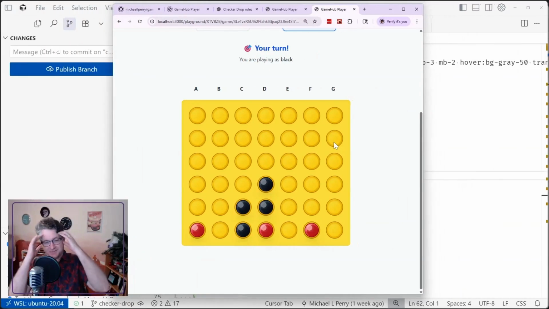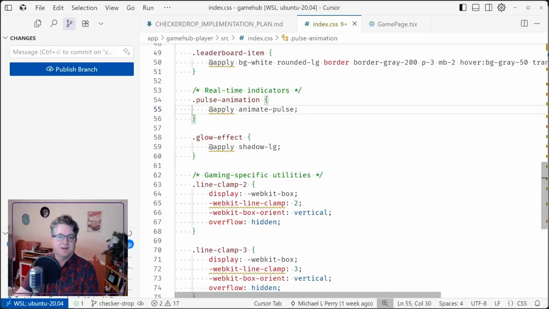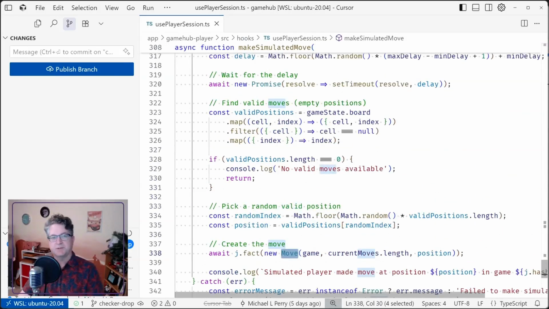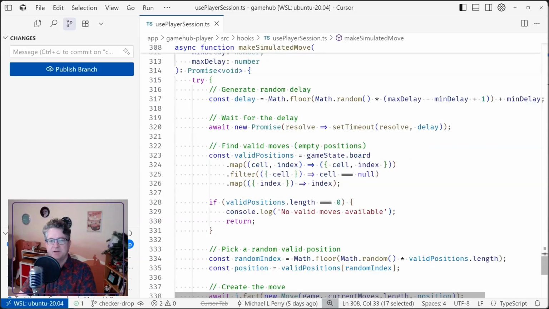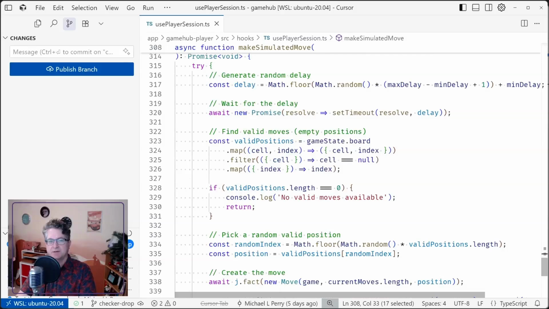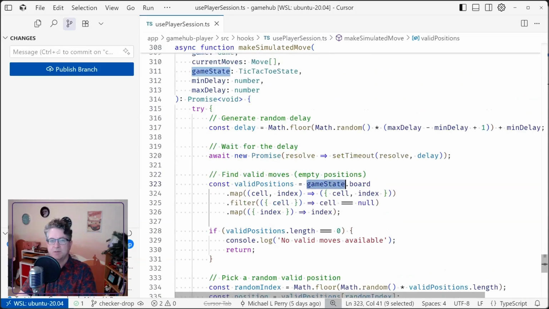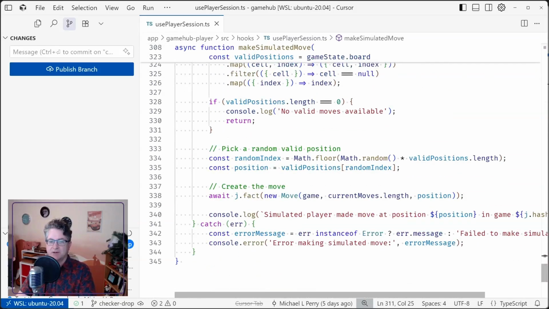Oh, except for, of course, the AI player. That wasn't part of the plan, but let's see if we can make an update to the AI player. The use player session hook has a make simulated move that is using the game state board, which is a tic-tac-toe state. And then it's trying to pick a random valid position.